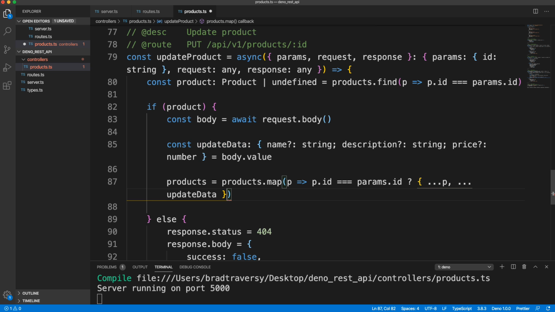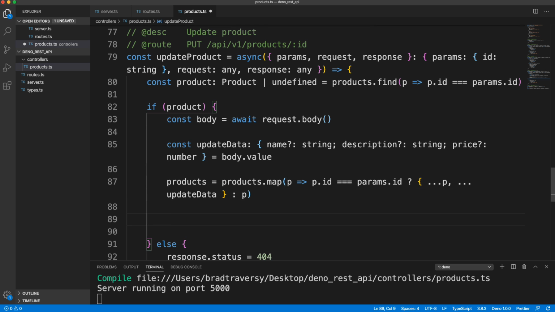Okay, else, so this is a ternary, so we want to say else, then it'll just be the product. So it's going to map through every product, and if it matches the ID that's passed into the params, then it's going to add that updated data to that specific product. So hopefully that makes sense. And then, like I said, there's a lot of ways to do this.